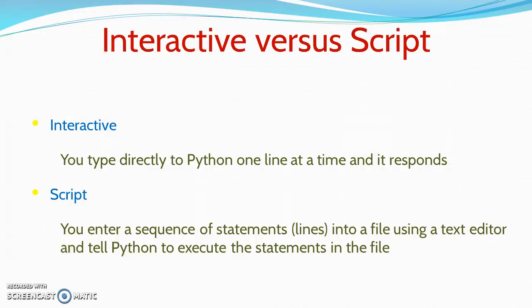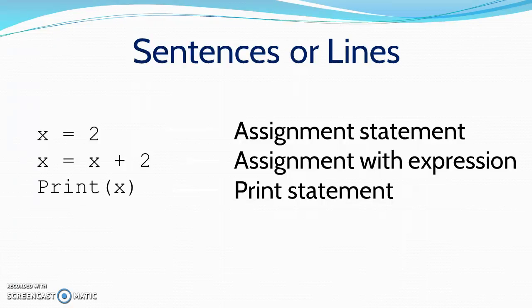This is the difference between interactive and script. You type directly in the Python console and you get the output one line at a time. When it comes to a script, you write a complete set of statements and you execute it in the console. In a simple program in a script or module, we initialize a variable as 2 in Python, increment it by 2, and we print the value. So obviously the result will be 4.